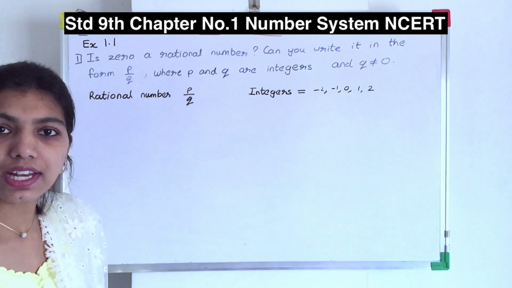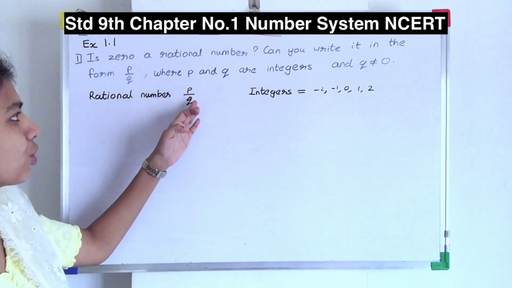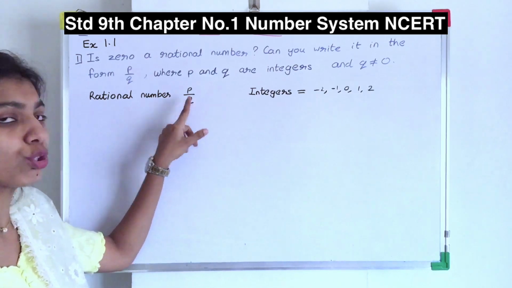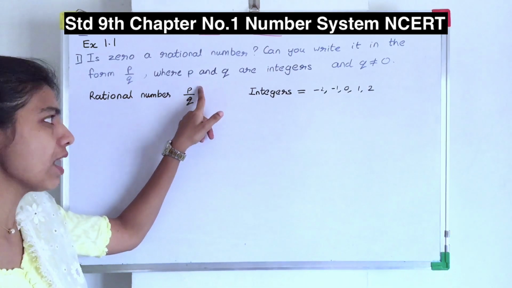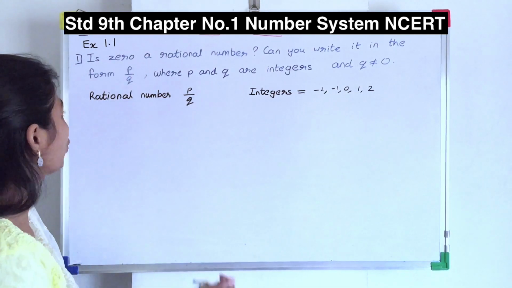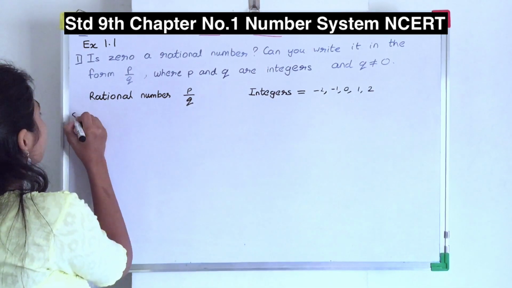Yes, 0 is a rational number, right? Of course 0 is a rational number. But what condition should we have, like Q should not be 0, but P can be 0. It's okay, fine. So is 0 a rational number? So what are you going to write first?